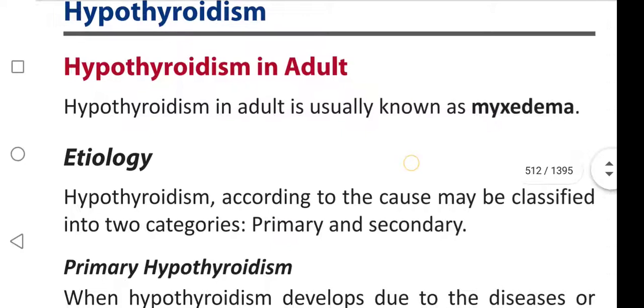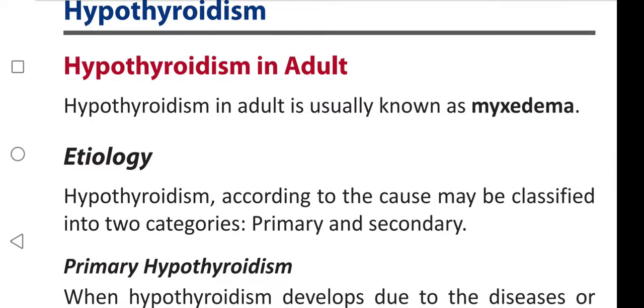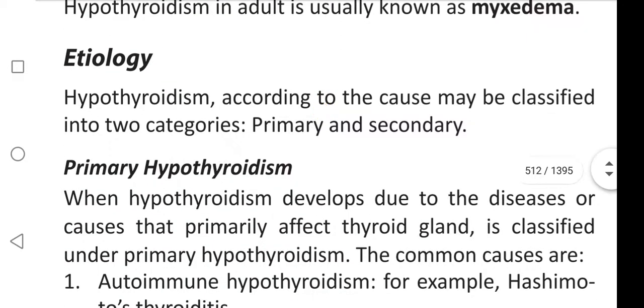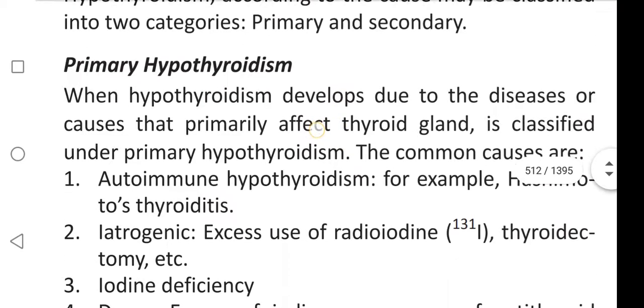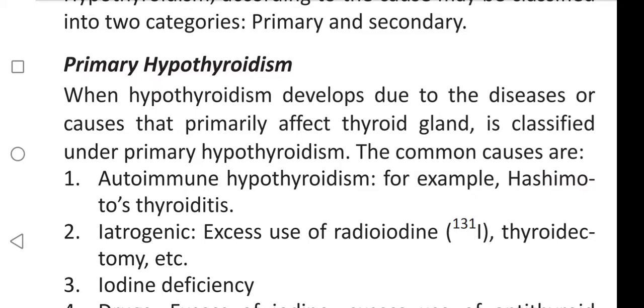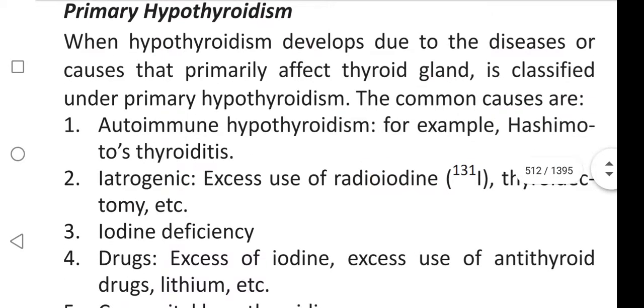Once again, hypothyroidism in adult is usually known as myxedema. Etiology: hypothyroidism, according to the cause, may be classified into two categories. First, primary, and next is secondary. Primary hypothyroidism. When hypothyroidism develops due to the diseases or causes that primarily affect the thyroid gland, it is classified under primary hypothyroidism. The common causes are: first, autoimmune hypothyroidism, for example, Hashimoto's thyroiditis.